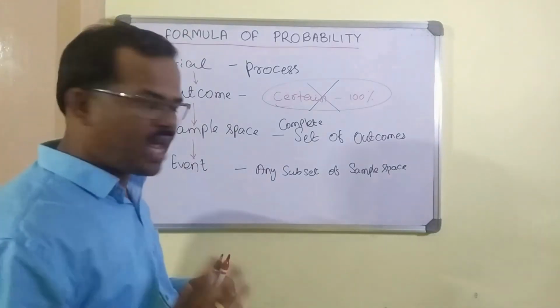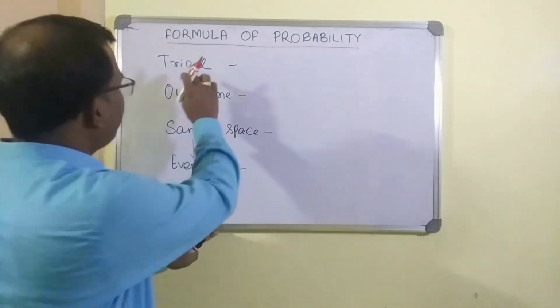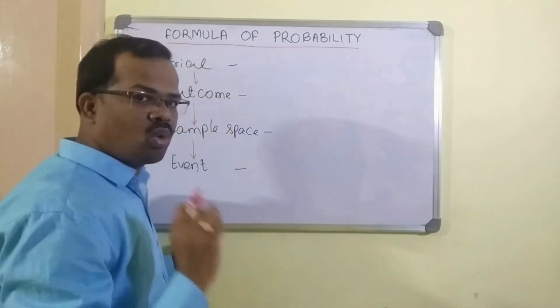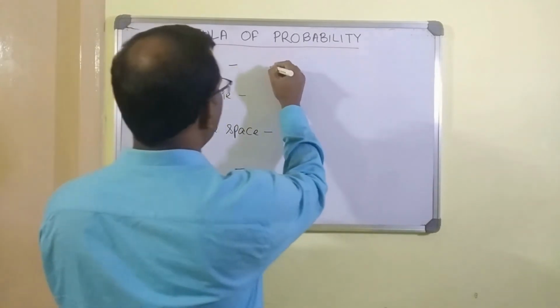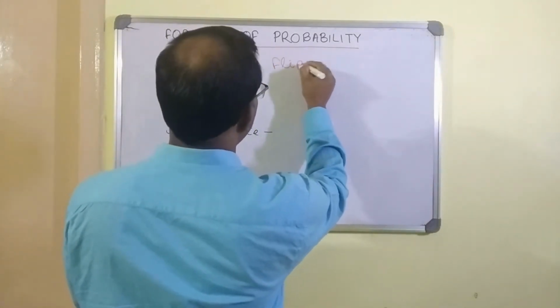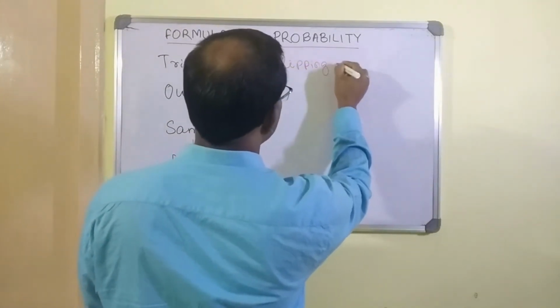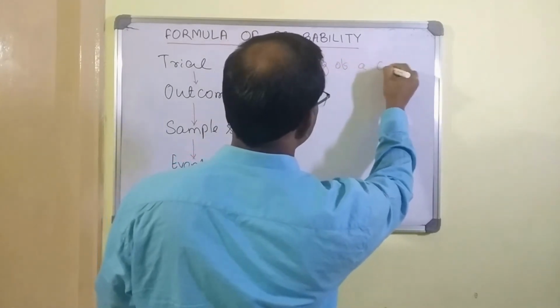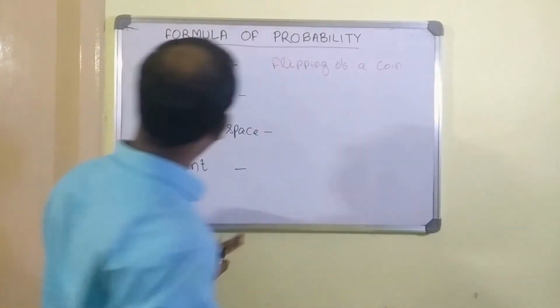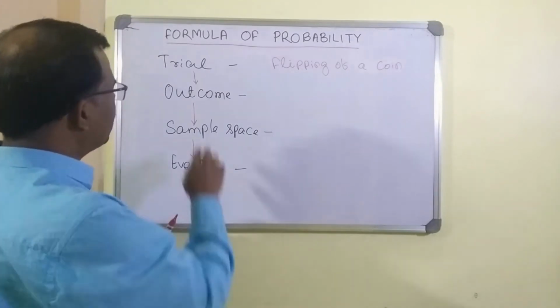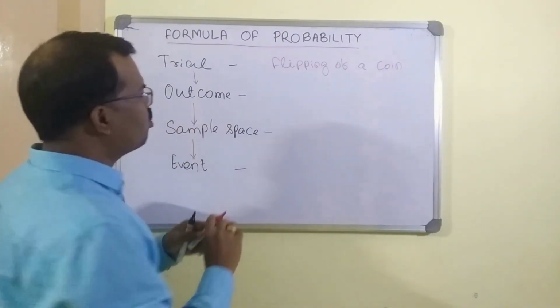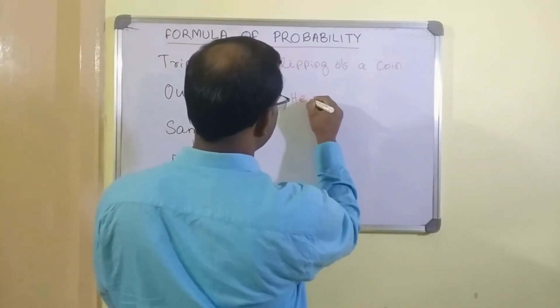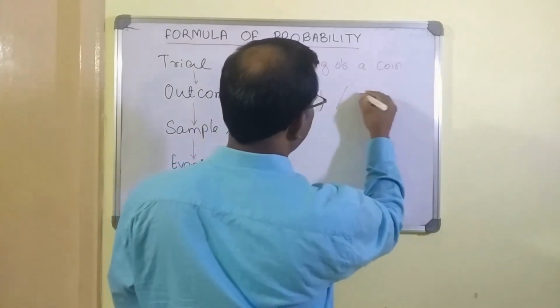So let me give you an example. For a trial, let us say that you are going to flip a coin. So flipping of a coin is going to be my trial. Outcome, you will either get a head or a tail.